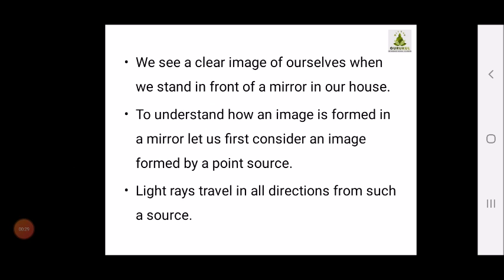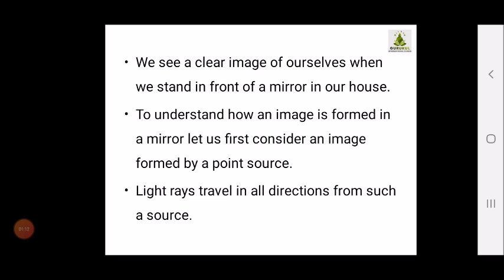Okay, so whenever we stand in front of the mirror at home, if your mirror is proper, if it is cleaned, it is dust free, it has not broken from anywhere, or neither is it very old, in short, if your mirror is in good condition, whenever you stand in front of it, you will be able to see yourself. You will be able to see a clear image of yourself.